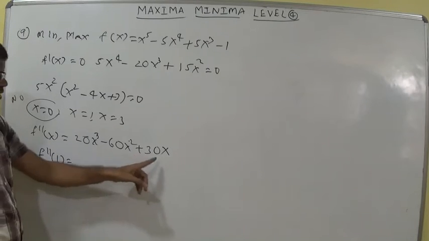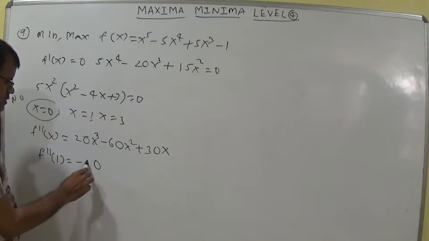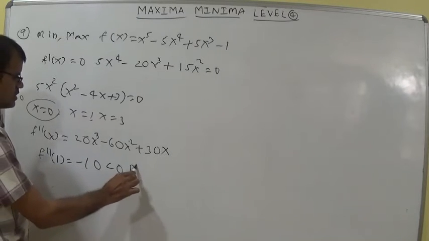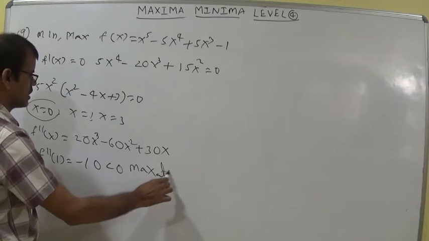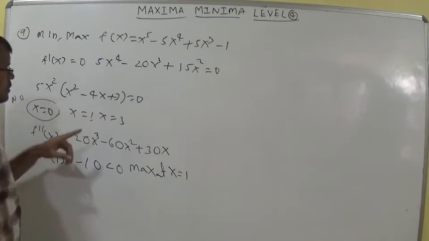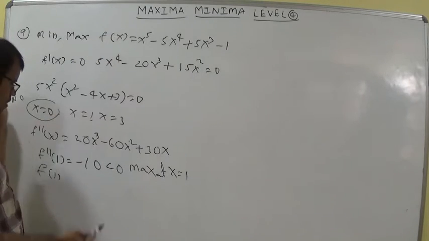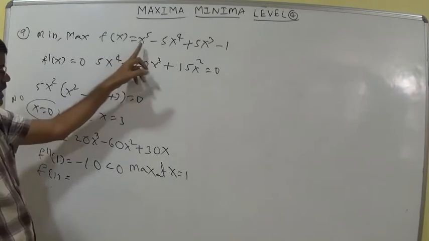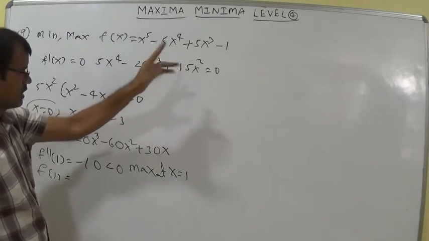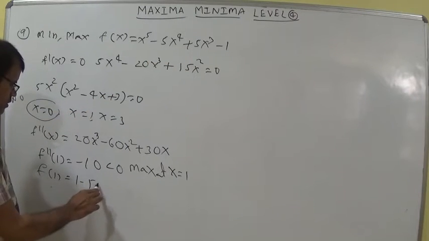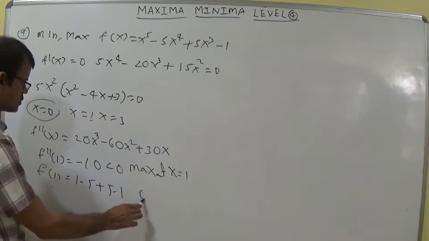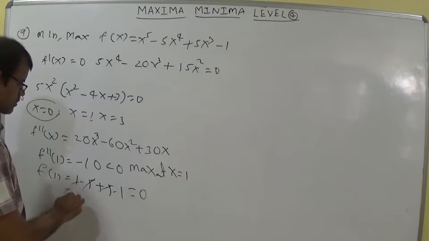So 20 minus 60 plus 30, that is minus 10, which is less than 0, so this is a maximum. So maximum at x is equal to 1. To get the maximum value, you substitute the value 1 here. You will get 1 minus 5 plus 5 minus 1, so it is 0. So 0 is the maximum value.